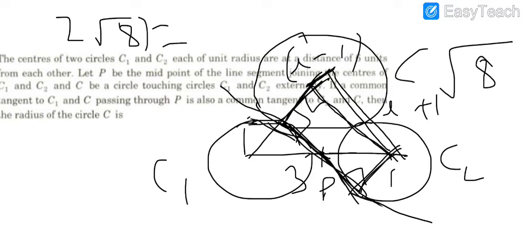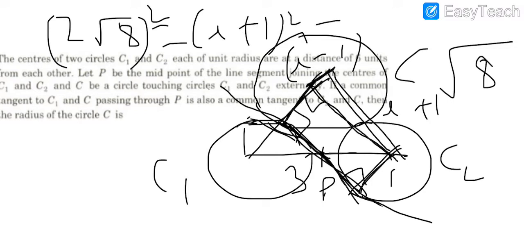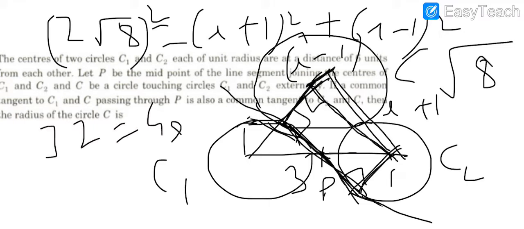So we can apply Pythagoras. (2 root 8) whole square is (r plus 1) whole square minus (r minus 1) whole square. So if you expand everything, you will get 32 is equal to 4r. So r will be equal to 8. So the radius of the circle C is 8. So that completes the explanation of Launchpad 3.